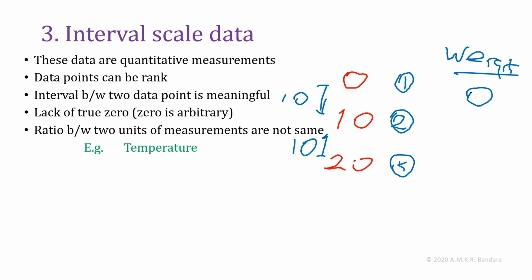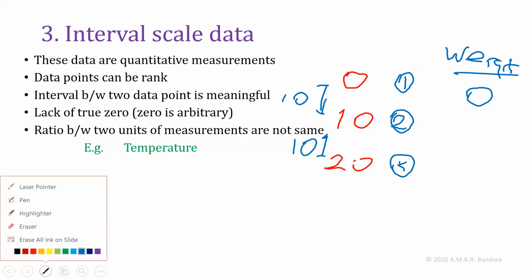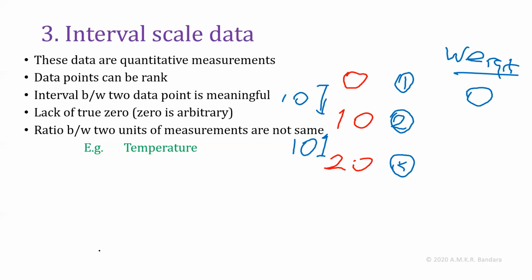And if we convert these data into another scale, we can measure temperature in centigrade and Fahrenheit. If we measure this data in Fahrenheit, this 10 will be 50 Fahrenheit.